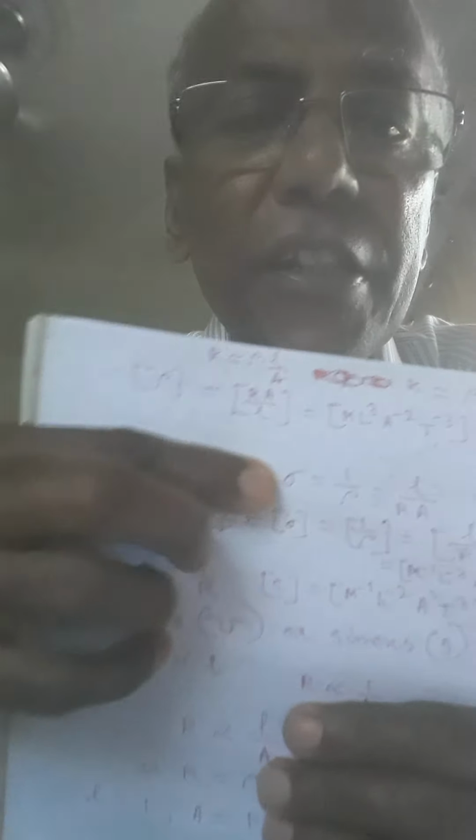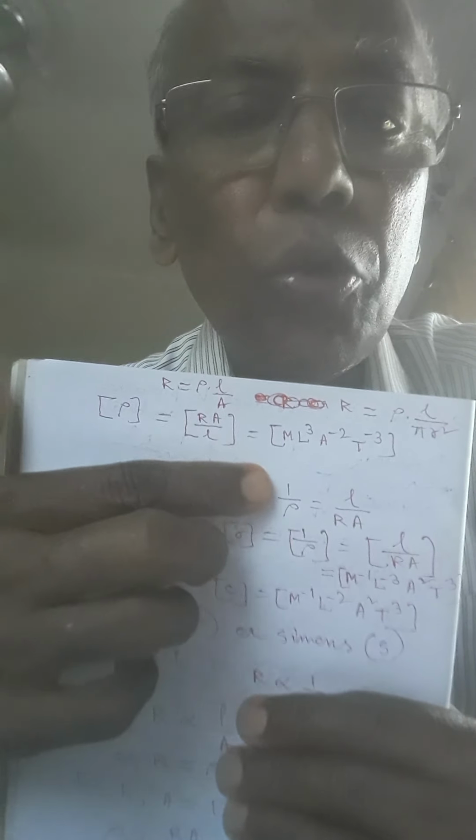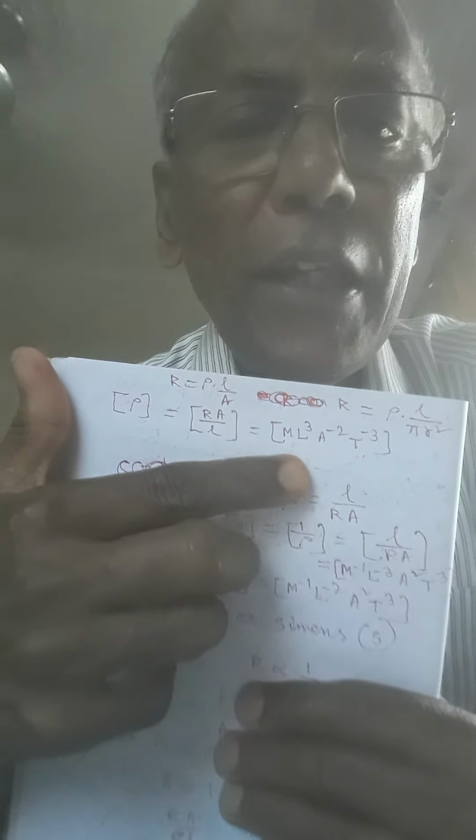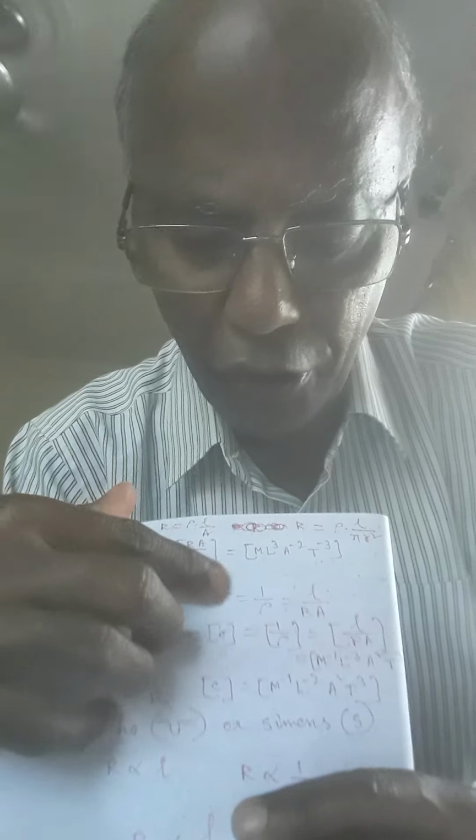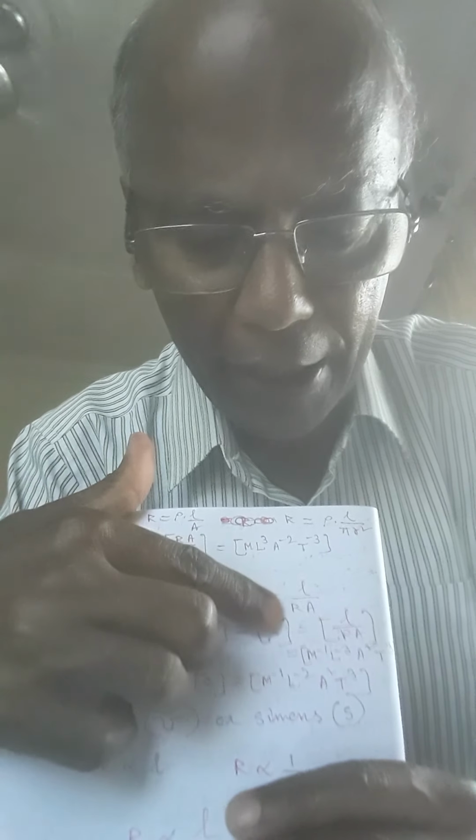Specific conductance, or conductivity, is represented by sigma. Sigma is equal to 1 by rho, that is, L by Ra.